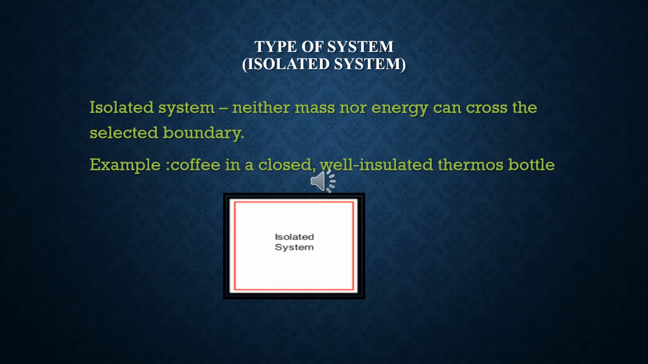Next is types of system. There are different types of system. First one is isolated system. In an isolated system, neither mass nor energy can cross the selected boundary. For example, coffee in a closed, well-insulated thermos bottle.